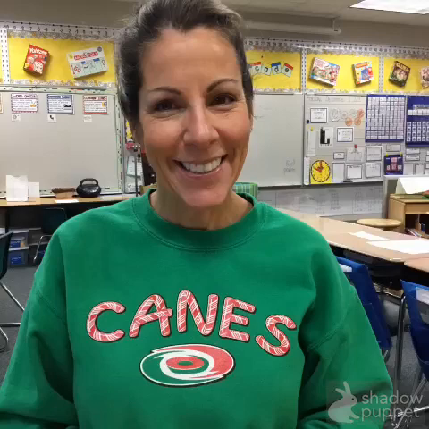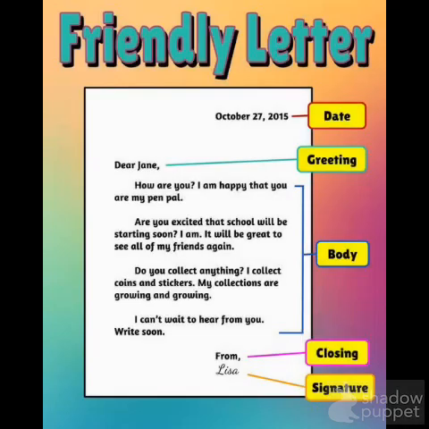Hello, this is Mrs. Carmeyer, and today we're going to learn the parts of a friendly letter, and you're going to use that information to write your own friendly letter. In a friendly letter, there are 5 parts. You have the date, the greeting, the body, the closing, and the signature.